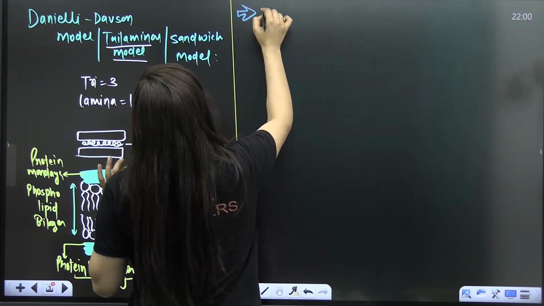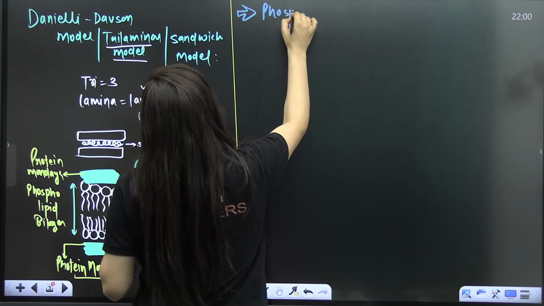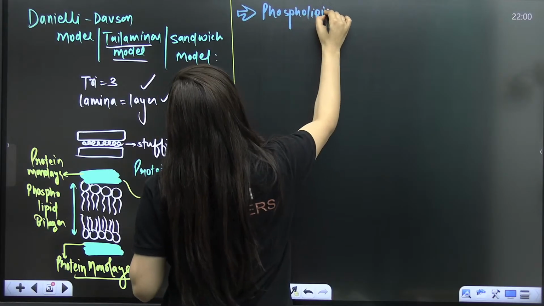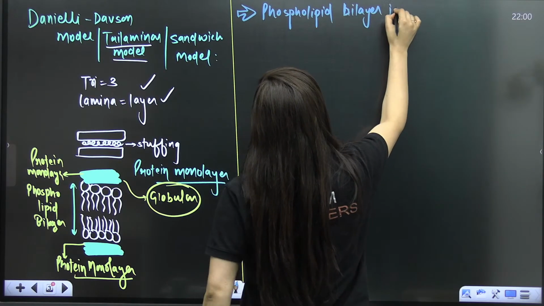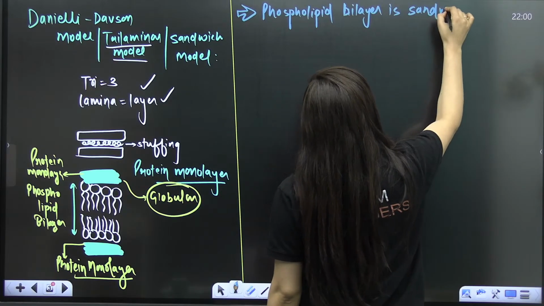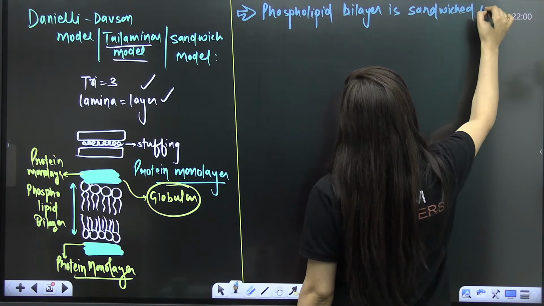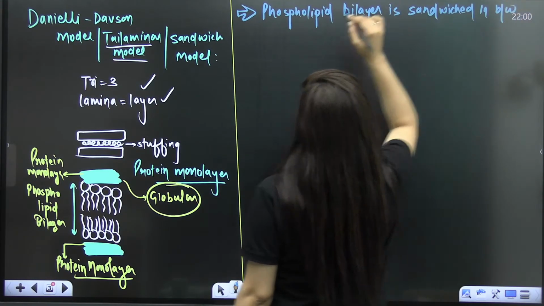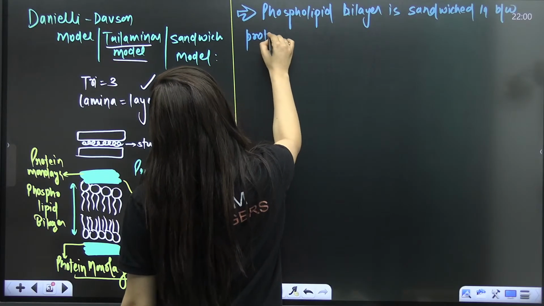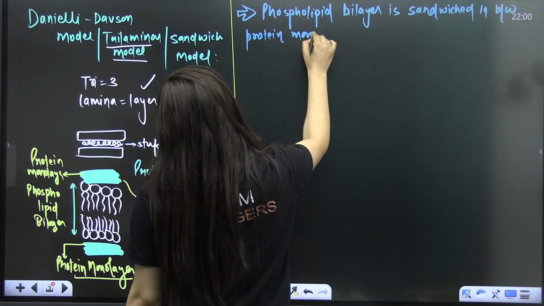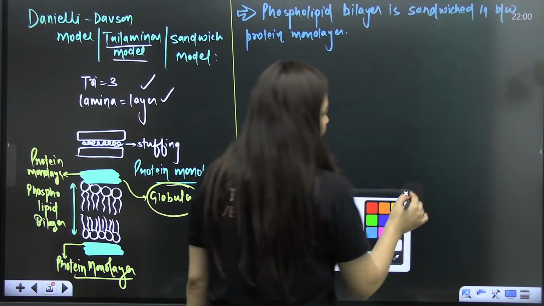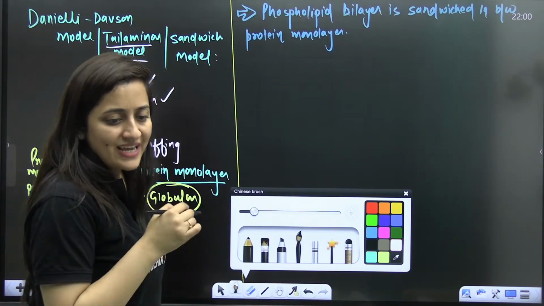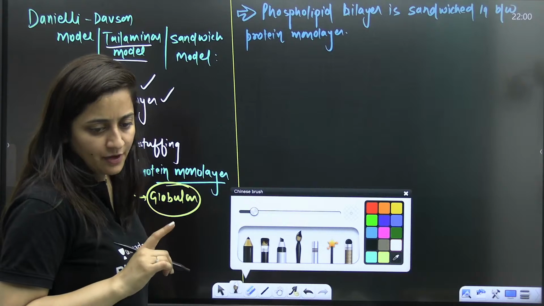So we can say that the phospholipid bilayer is sandwiched in between protein monolayers. Yes or no? They are sandwiched in between protein monolayers. Are you getting my point?